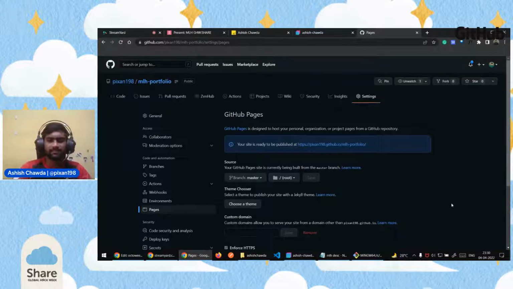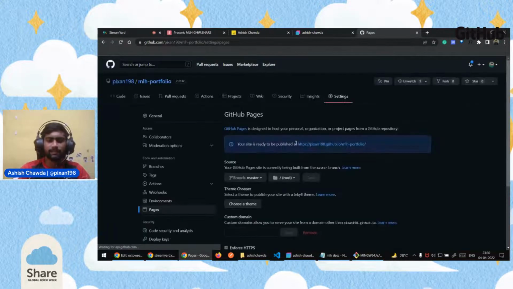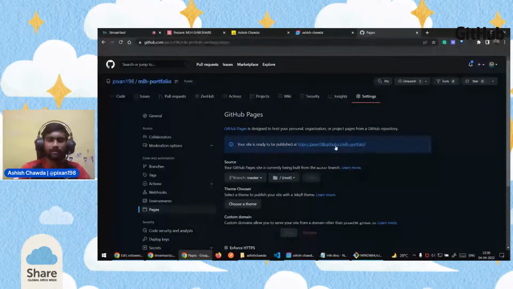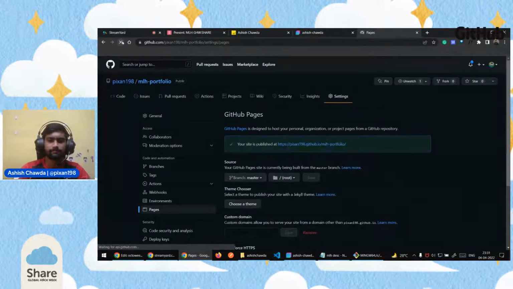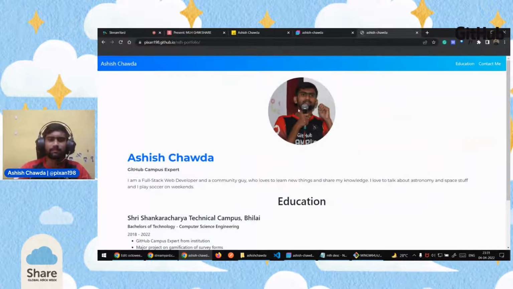It actually takes just a few minutes to deploy it, and once it is deployed, this thing will turn green so that we can click on it and see the web page. So as you can see, our site is deployed, and if I click here, we should be able to see the website we just created, and this is a public URL.